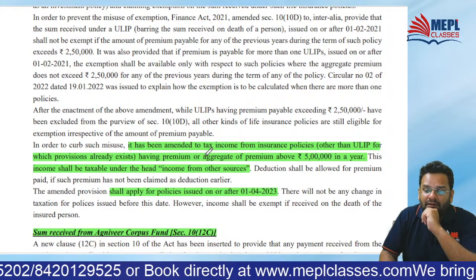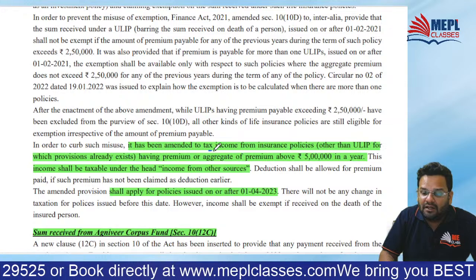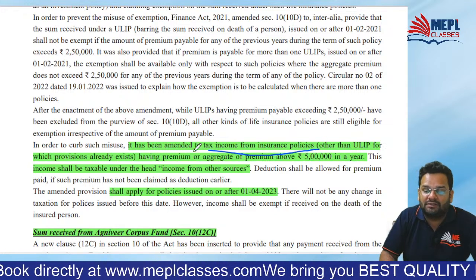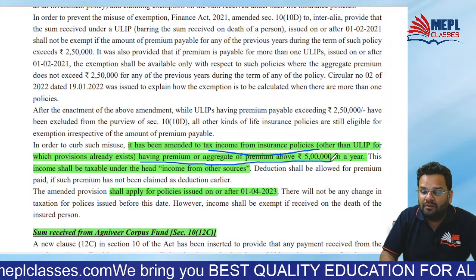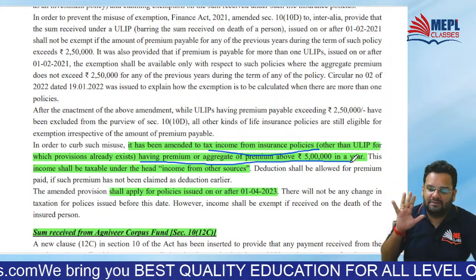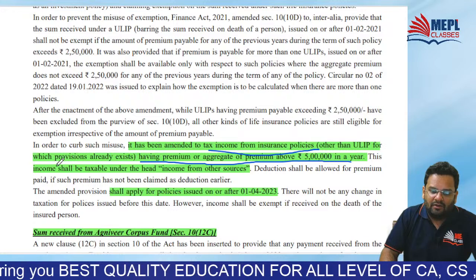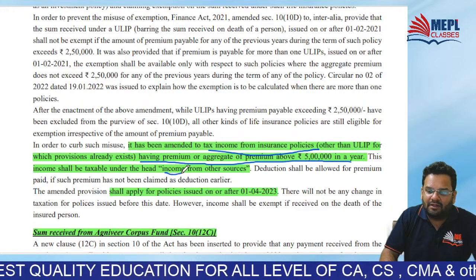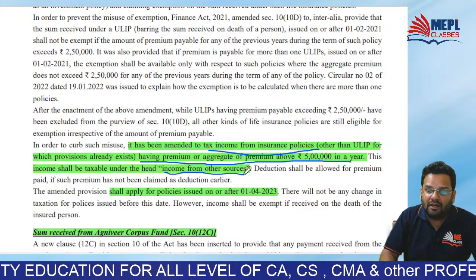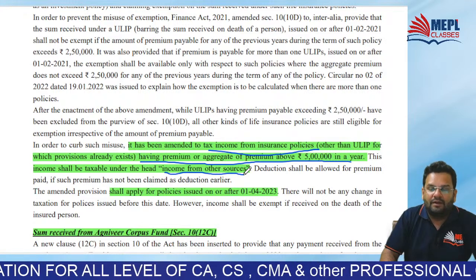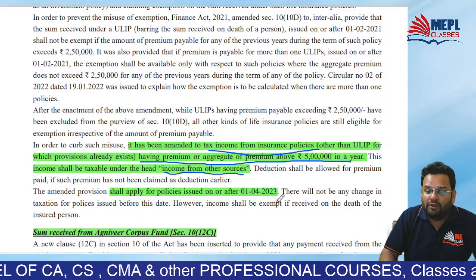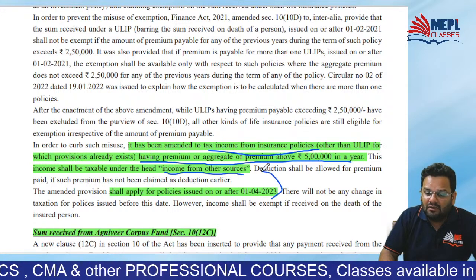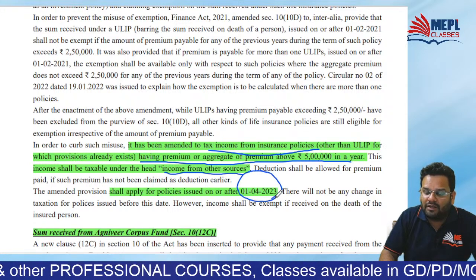They said that we will tax income from insurance policies having premium or aggregate of premium above 5 lakhs in a year. Okay, and this will become taxable under the head income from other sources. And this amended provision will apply for policies issued after 1st April 2023.